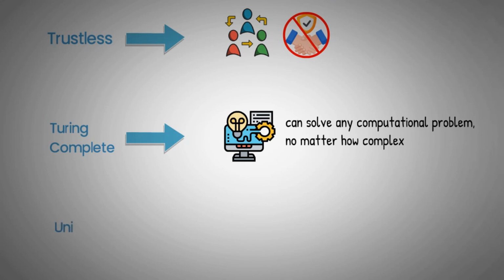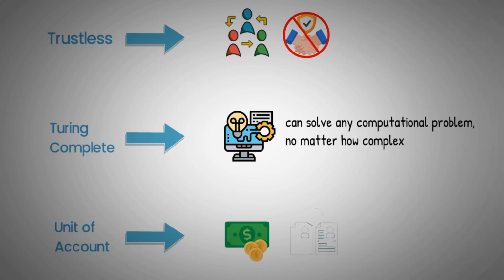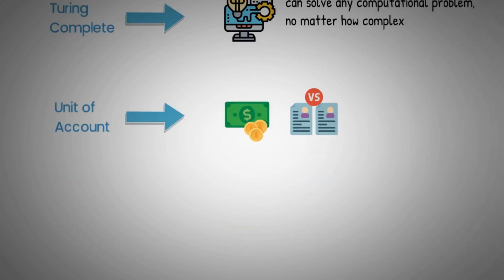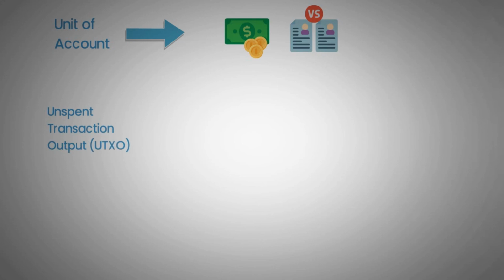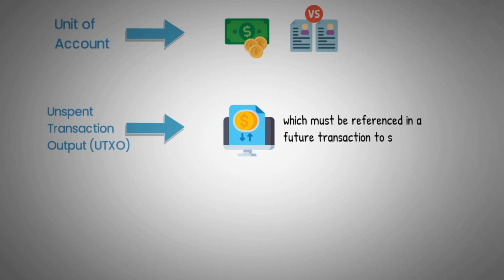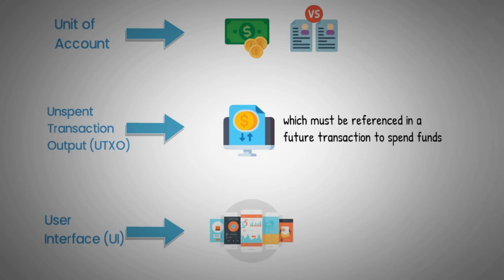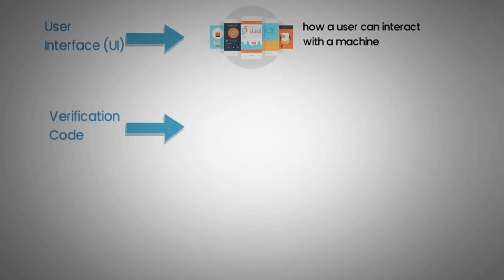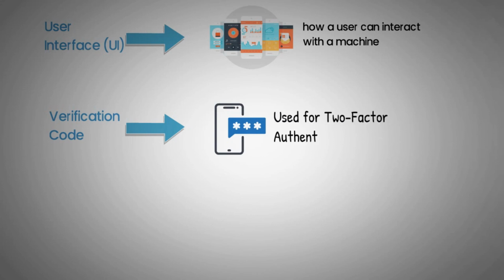Unit of account: one of the primary properties of money, allowing measurement and comparison of the value of different things. Unspent transaction output, or UTXO: an output created in a transaction which must be referenced in a future transaction to spend funds. User interface, or UI: the interface where interactions between humans and machines occur. It establishes how a user can interact with a machine. Verification code: code sent to a second device to ensure the identity of someone logging into an account, used for two-factor authentication.